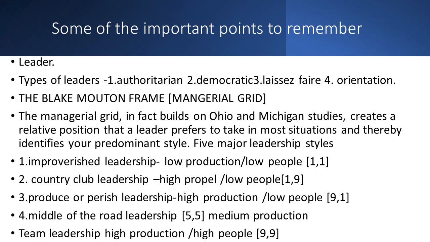1-1 means people is 1, production also 1. What is this? This leader is mostly ineffective. The result is a place of disorganization and dissatisfaction. These types of leaders do the job only to preserve their job and try to stay in the same position for a long time. He will not put any effort into increasing the productivity. At the same time he will not try to make workers happy.